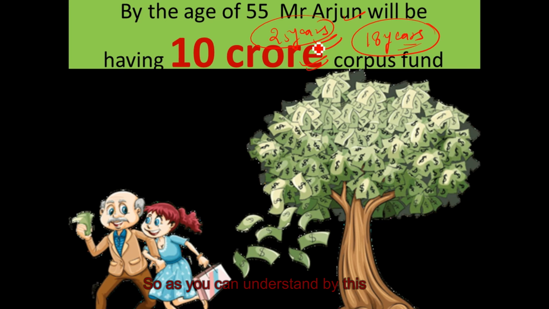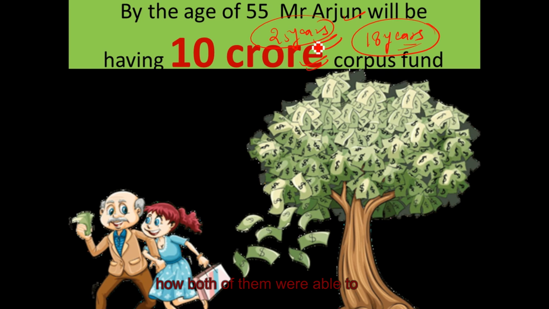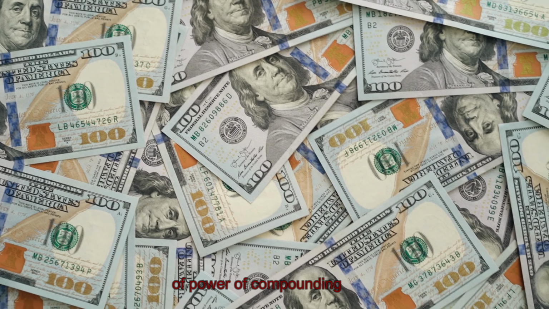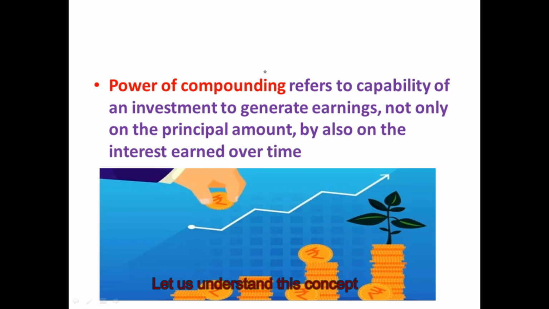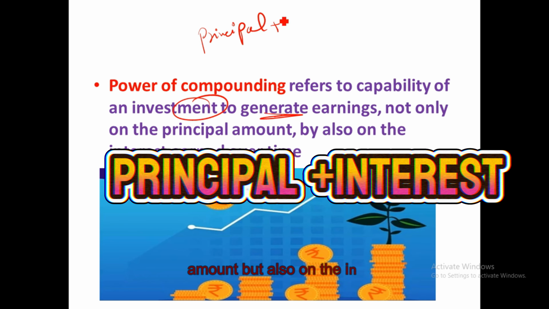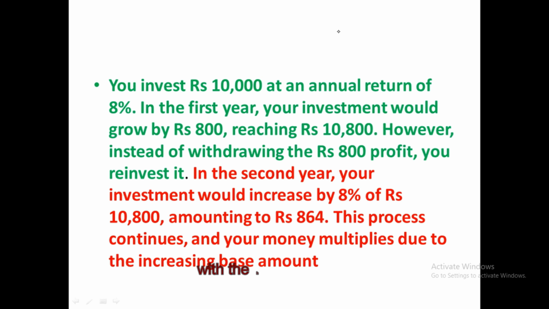So, as you can understand by this example, timing is very important. Now, how were both of them able to multiply their investments by this much? This is because of the concept of power of compounding. Let us understand this concept. It is basically the capability of your investment to generate returns not only on the principal amount but also on the interest that you earn over time. Let us decode this definition with the help of an example.